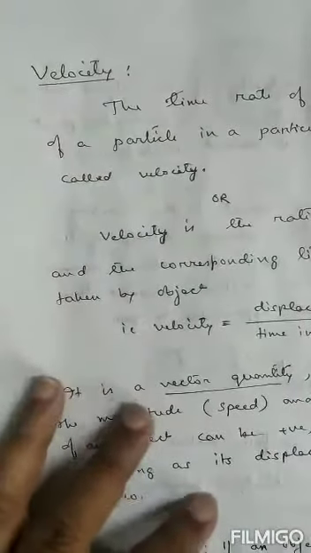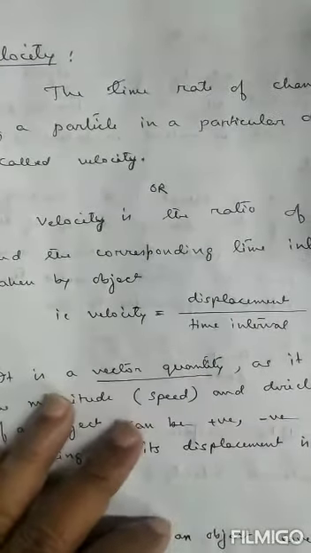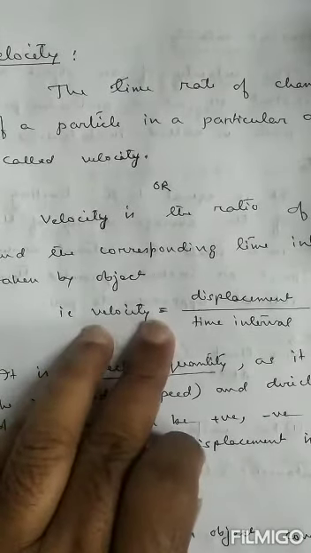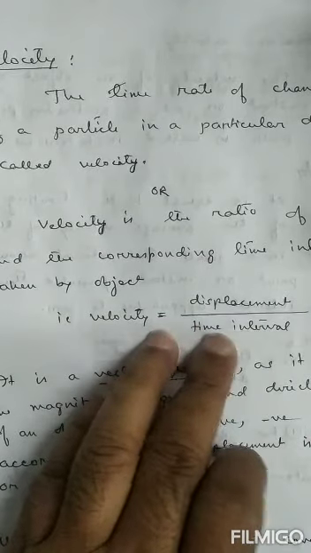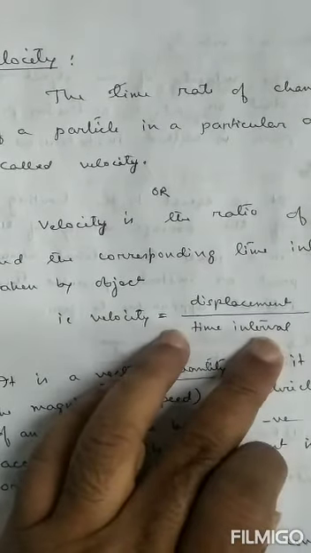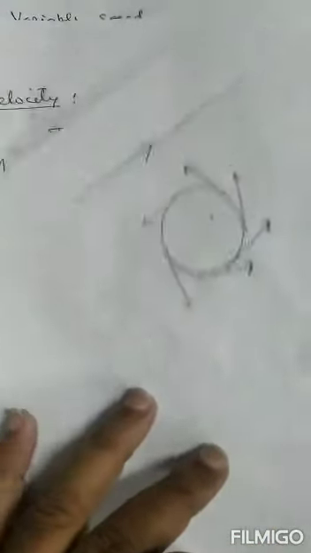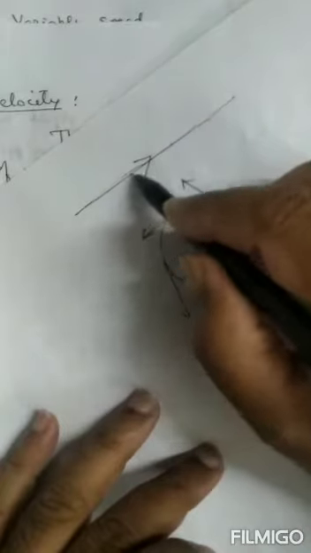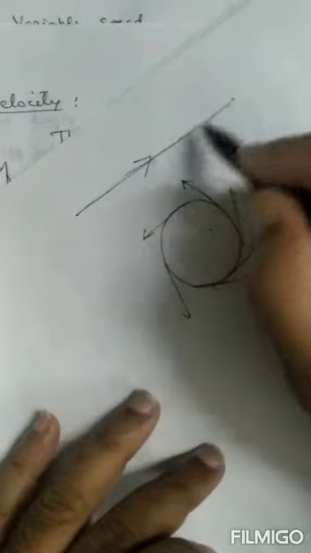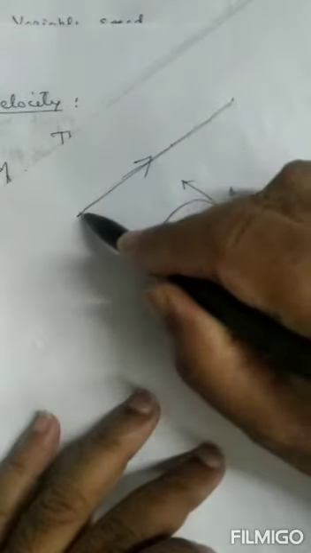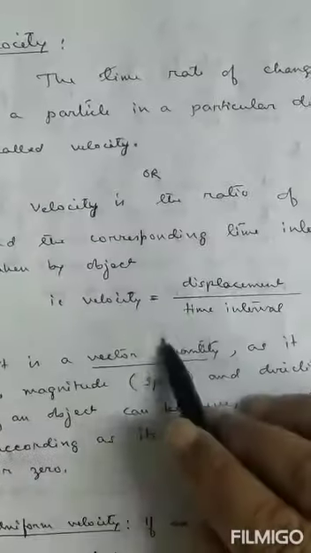Today we are going to discuss velocity. What is velocity? Velocity is the ratio of displacement of the object to the time interval. That means if a body moves in a straight path, what is displacement? This is the displacement. So displacement divided by the time taken to move from here to here, displacement divided by time interval, gives you the velocity.